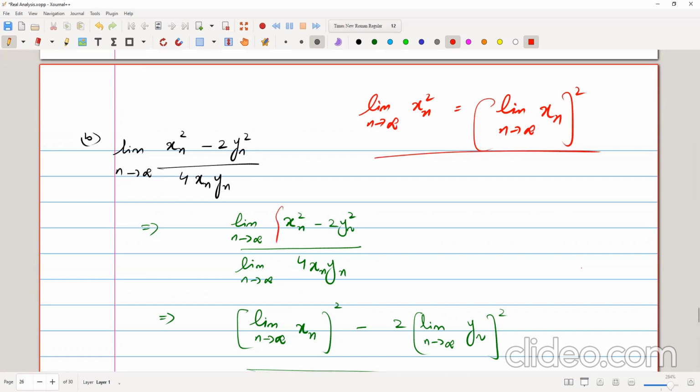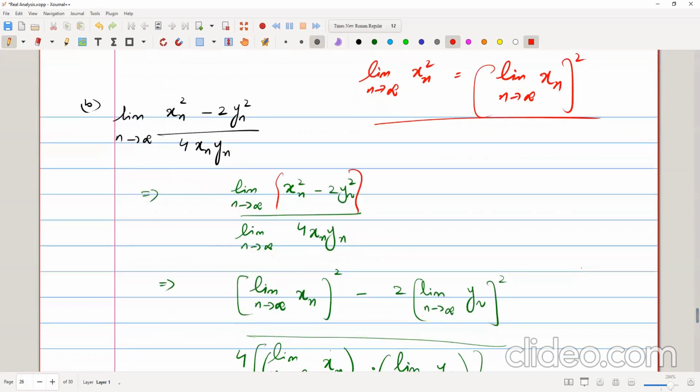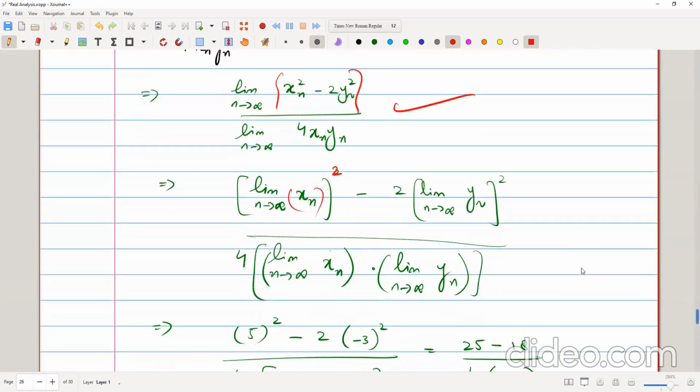And here first we applied the theorem of the ratios of sequences, that we can apply the limits to the numerators and denominators individually. We did that in this step, and then we applied the limits inside and then took the square like this. So it's fine, we can do that.